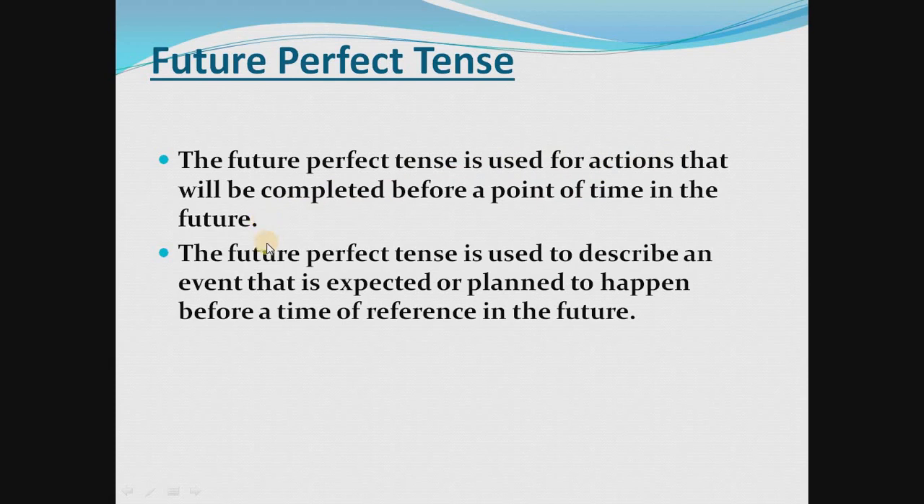Or we can say that the future perfect tense is used to describe an event that is expected or planned to happen before a time of reference in the future.